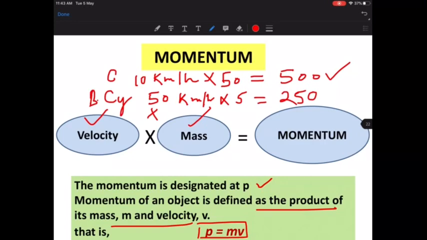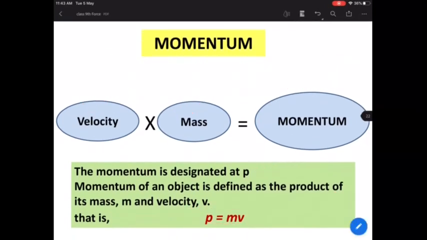Now in this case, suppose the bicycle would have been going at 500 kilometers per hour. It cannot go, but let's say 500 kilometers per hour. Then what would have been the momentum? The momentum would have been like this. Then in which case the bicycle would have actually hurt you more, right? Impact of the bicycle would have been more. So that's how you have to calculate. Just multiply the two terms. Okay, so that is about the momentum.